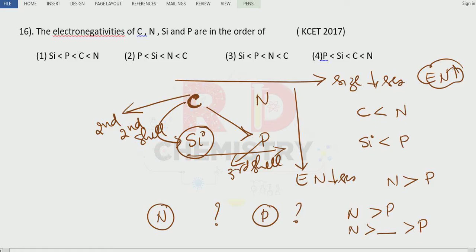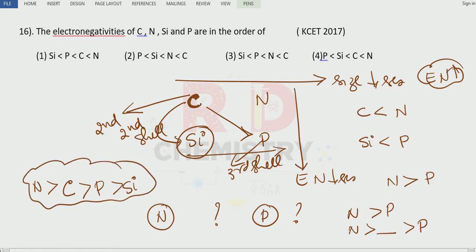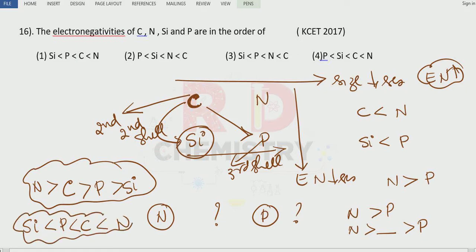So nitrogen has the largest electronegativity, then comes carbon, then phosphorus, and then the last one, silicon. Clear? This is the actual order. But in the options they have given smaller than, so we'll write the reverse way around: silicon smaller than phosphorus smaller than carbon smaller than nitrogen. So where is this option now? Okay. So the silicon, phosphorus, carbon, nitrogen series. Option number 1 is the answer. Clear?